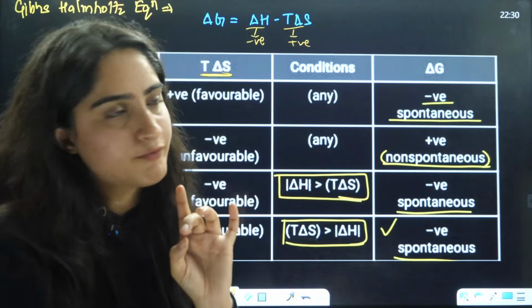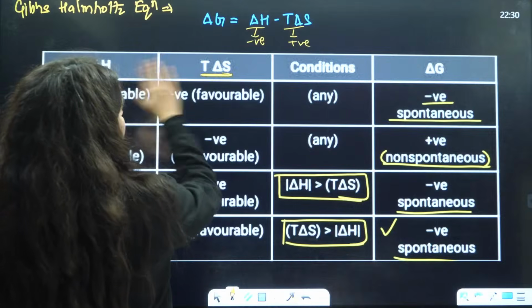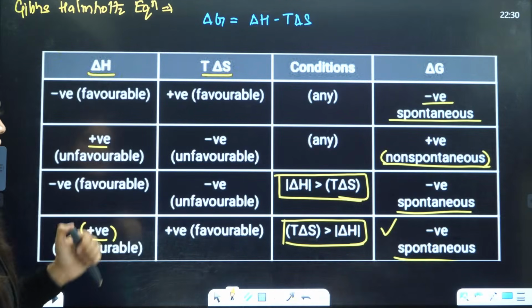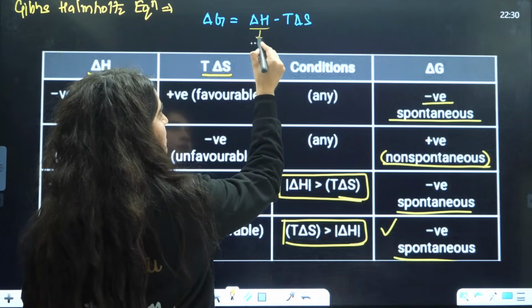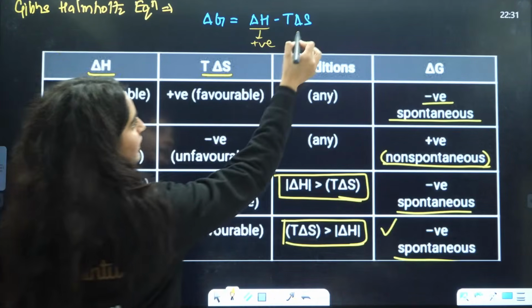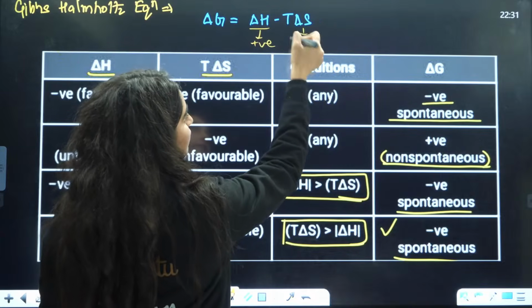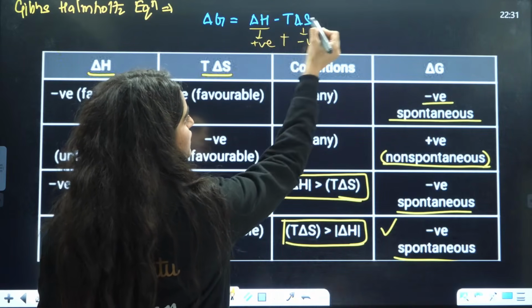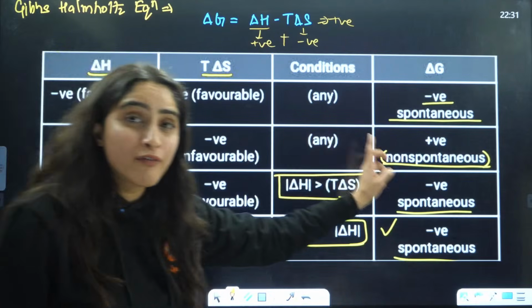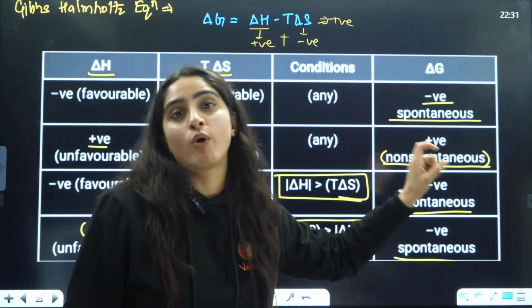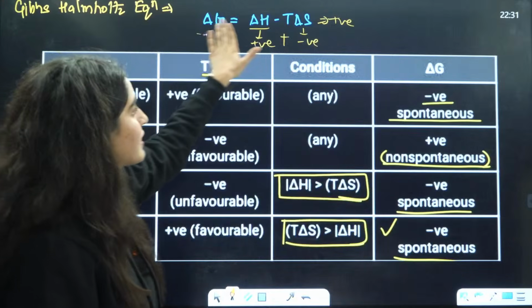Right? Next is when delta H is positive, and T delta S is negative, negative means this whole term will be positive. Always and always the whole term will be positive. That means always it is going to be a non-spontaneous process, right?